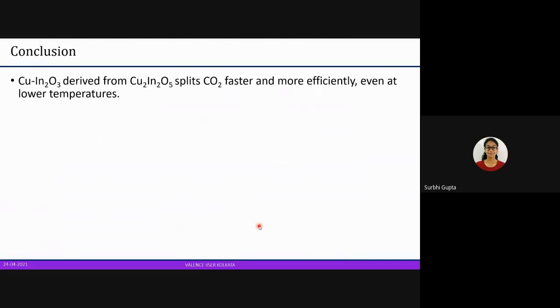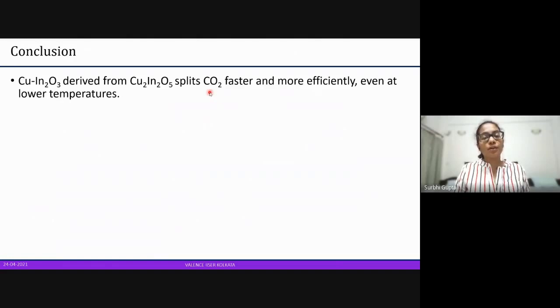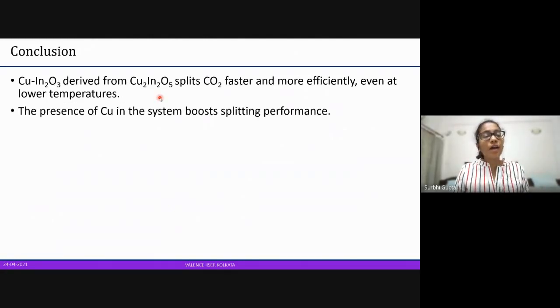The first is that we have seen that this copper indium oxide is giving us faster splitting of carbon dioxide, and it is more efficient. Even at lower temperatures than previously explored, we are seeing that carbon dioxide is being split at considerably sufficient splitting rates. The second thing that we have seen is copper is indeed boosting the performance.